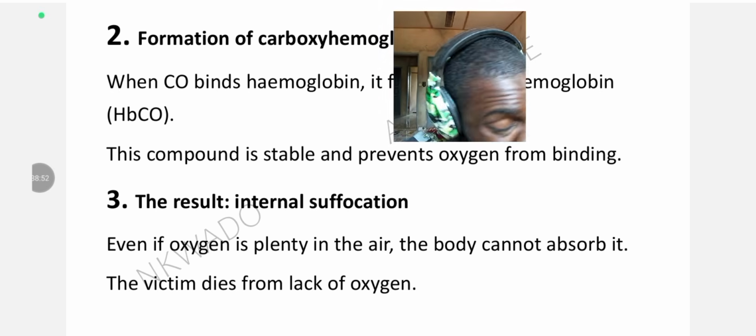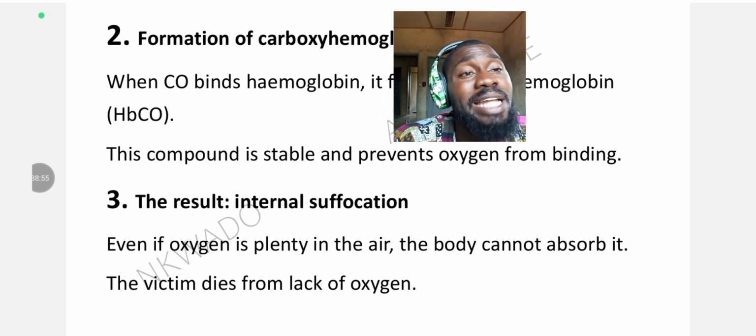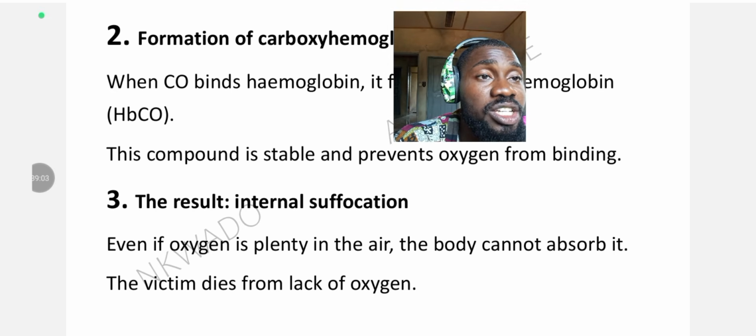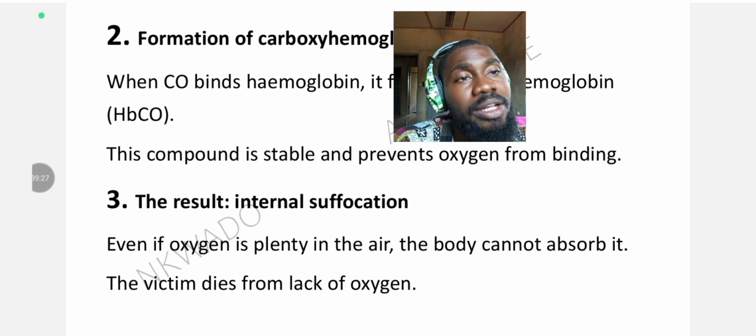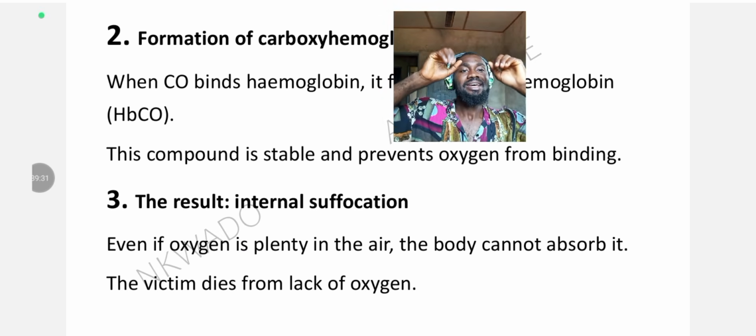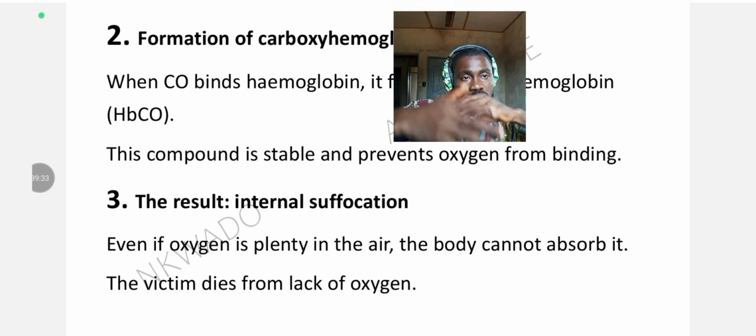Because normally, we are talking about the normal physiology of the body. When you inhale oxygen through your nose, it enters your lungs, and when the oxygen dissolves in your blood, it binds to hemoglobin and forms a compound through a dative bond. The compound formed is called oxyhemoglobin, and it reacts immediately. When it comes in contact with your cells, it reacts reversibly to give out oxygen and hemoglobin back. So oxygen is recovered, hemoglobin is recovered. That's how it continues to occur.